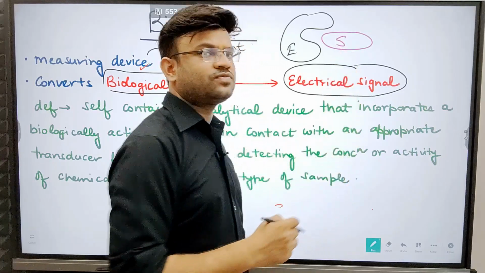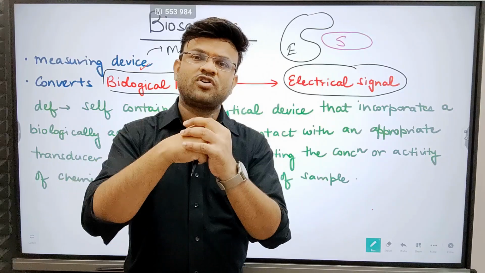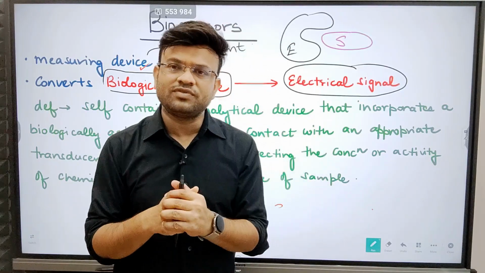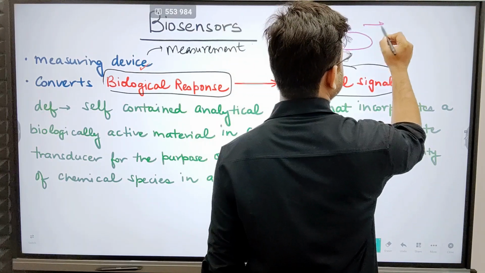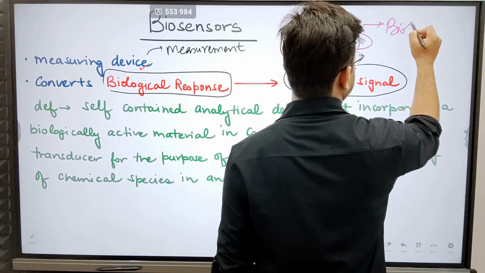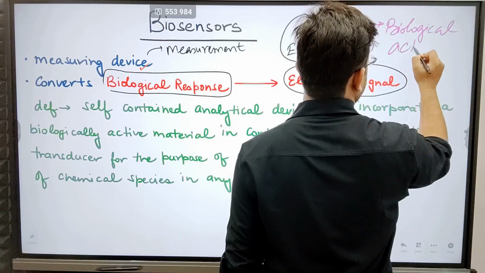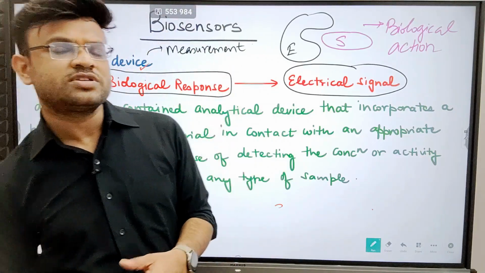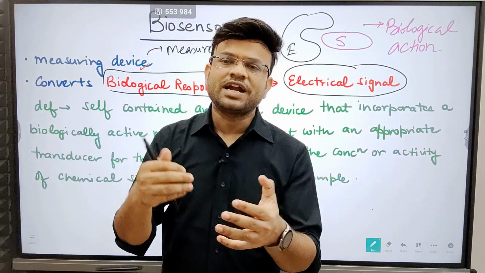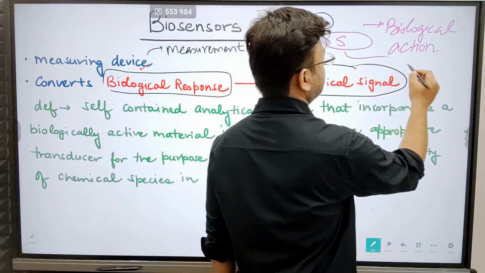I am writing S for substrate. Now, if this enzyme and substrate form a complex or interact with each other, then this will be called a biological action, or you can also say a biological response, because the enzyme and substrate interact with each other and form a product.